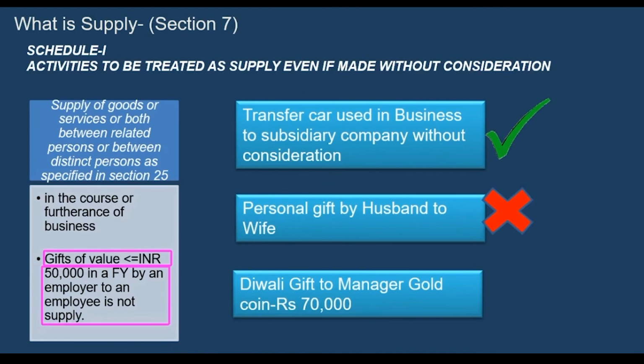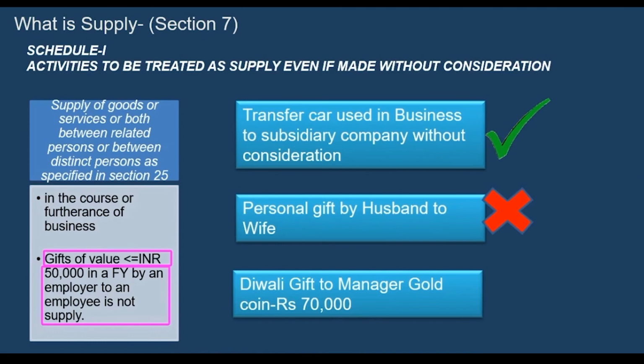Like Diwali gift to another manager for rupees 40,000. Same gold coin but smaller, and the value of that gold coin was 40,000. So that will not be treated as a supply. The company need not pay any GST on that. But for 70,000 worth of free gifts or transfers, the company has to pay GST. It will be treated as a supply.